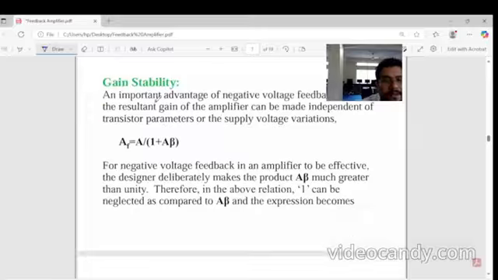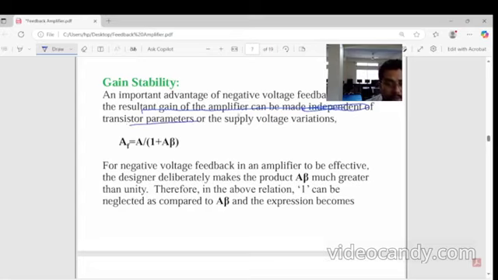Then stability. An important advantage of a negative feedback amplifier is that the resultant gain of the amplifier can be made independent of the transistor parameters and supply voltage variations.